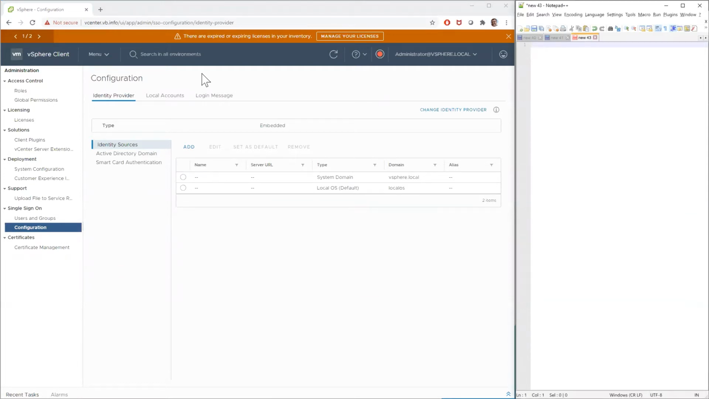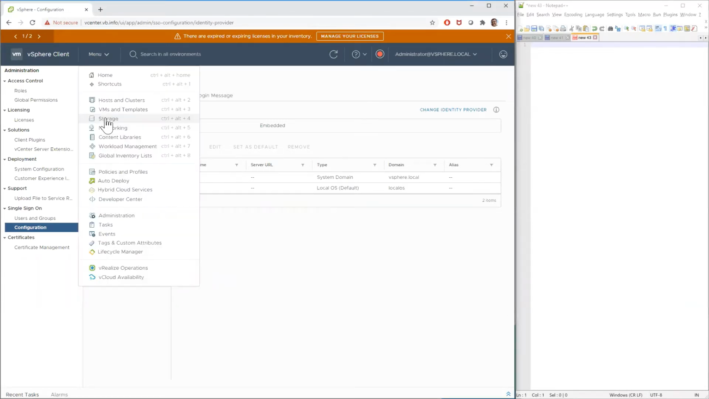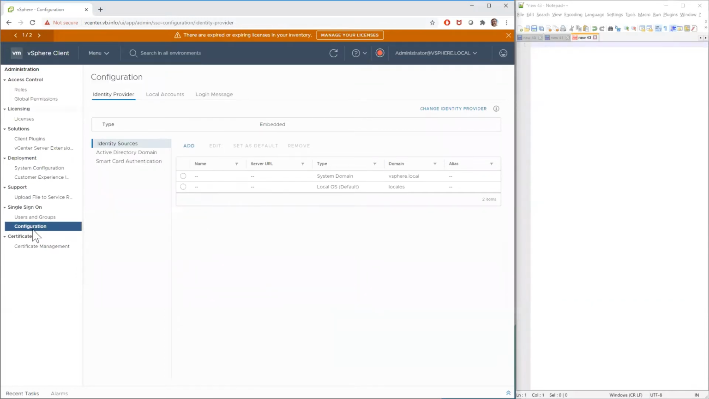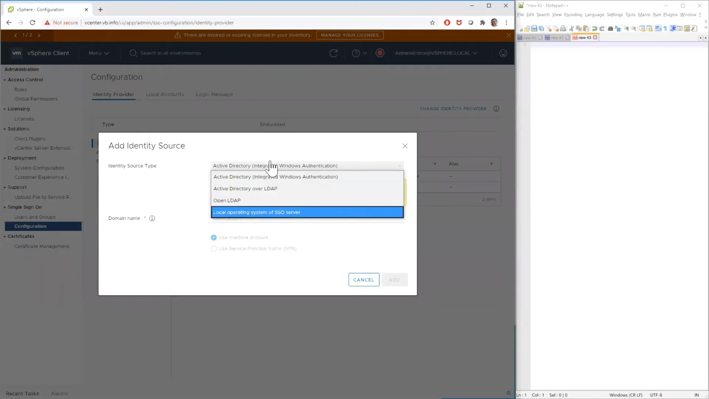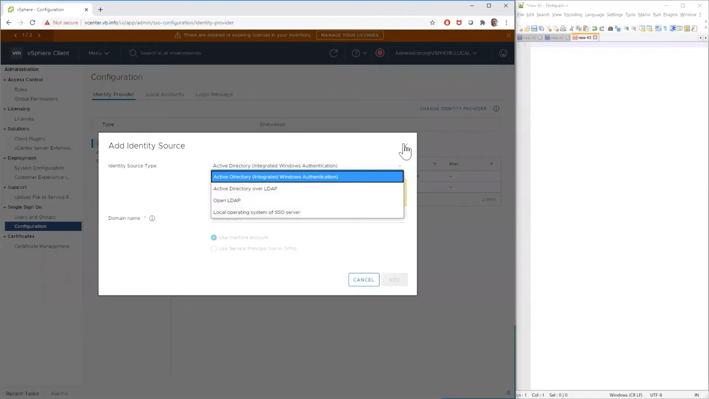So what I've done is logged into vSphere, and we go to menu administration, right? So administration, it takes us here, and I went down to single sign-on and configuration. And we're accustomed to coming in here and setting up our identity sources, right? Where here's your IWA, AD over LDAP, Open LDAP, whatever. So this is familiar for some of us.